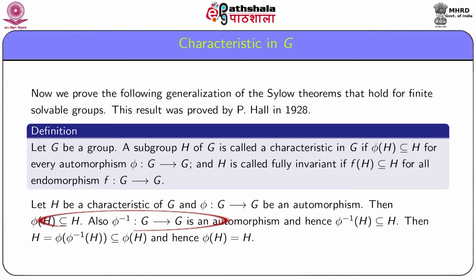Then phi(H) is a subset of H. Also, since phi is an automorphism, phi inverse from G to G is an automorphism, and we get phi inverse(H) is a subset of H. Since phi is bijective, we get H equal to phi of phi inverse(H). Then replacing phi inverse(H) by H, we get that this is a subset of phi(H), and hence H is a subset of phi(H). Thus, phi(H) equals H.